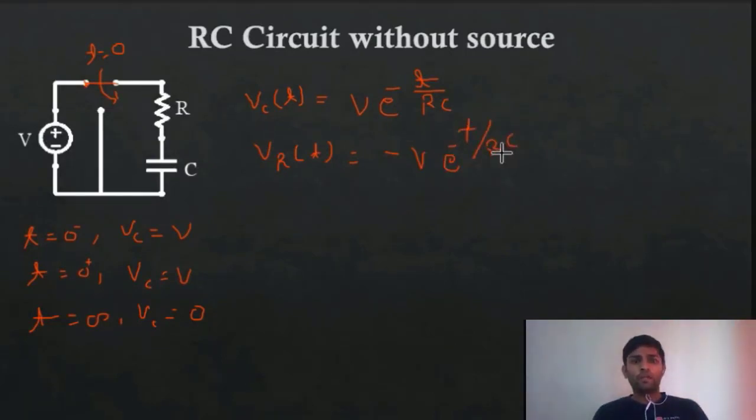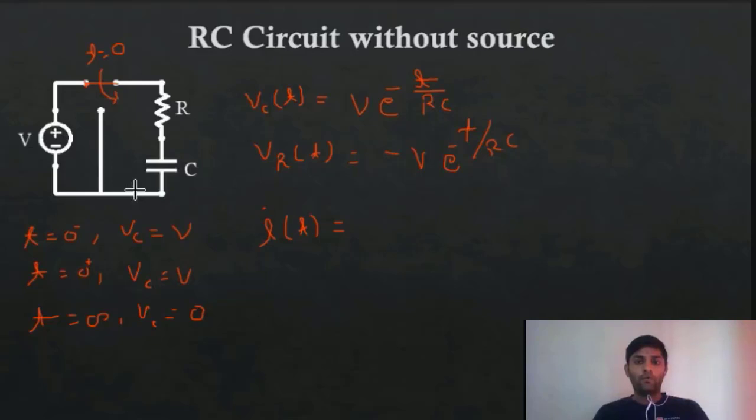Can anyone tell me how to calculate I? Even in the previous question we didn't discuss the current. How will we get this IT in this circuit after switching?